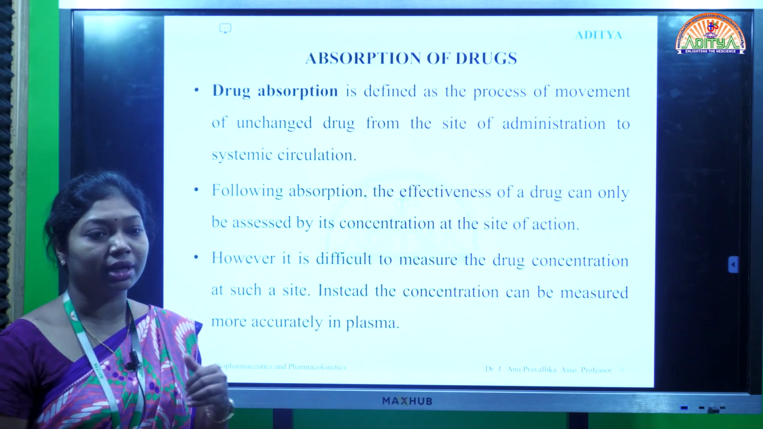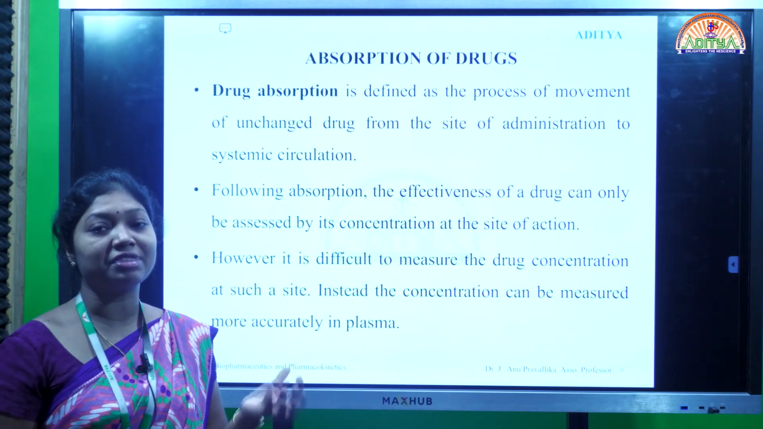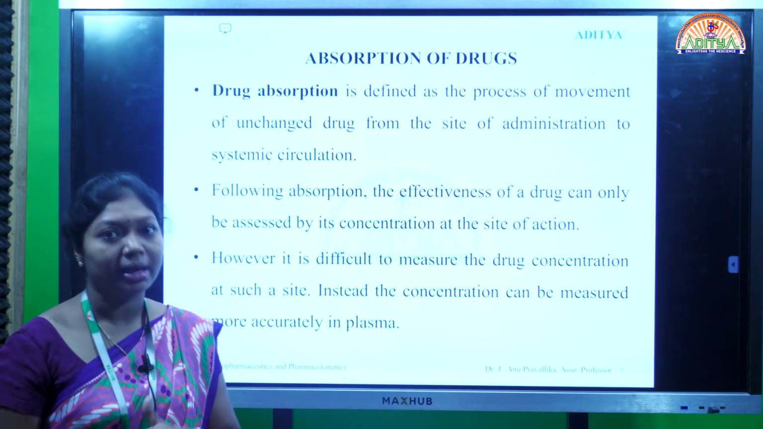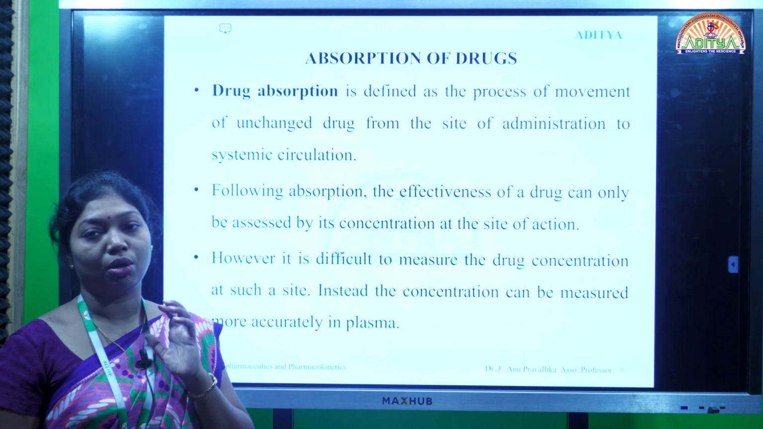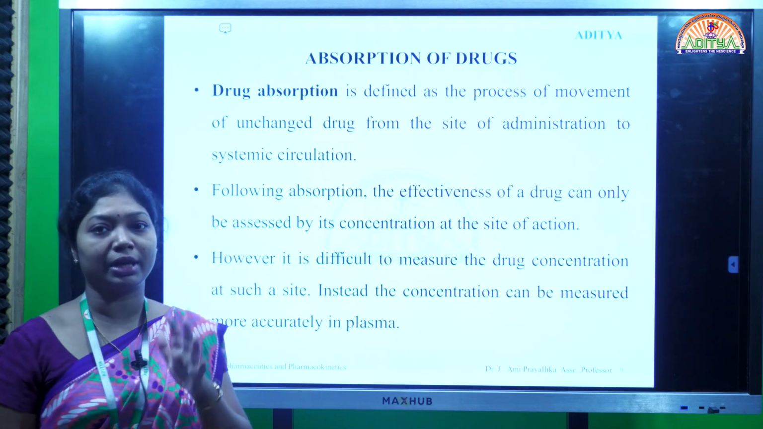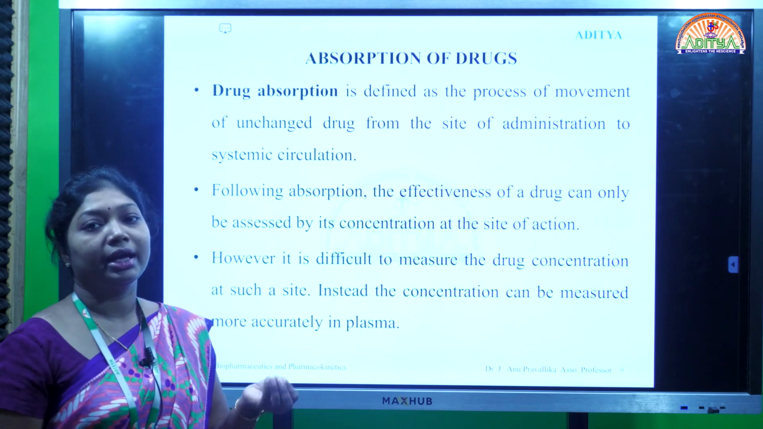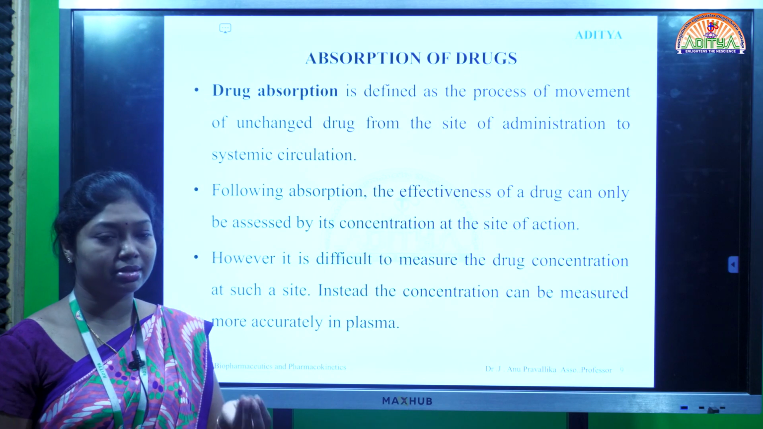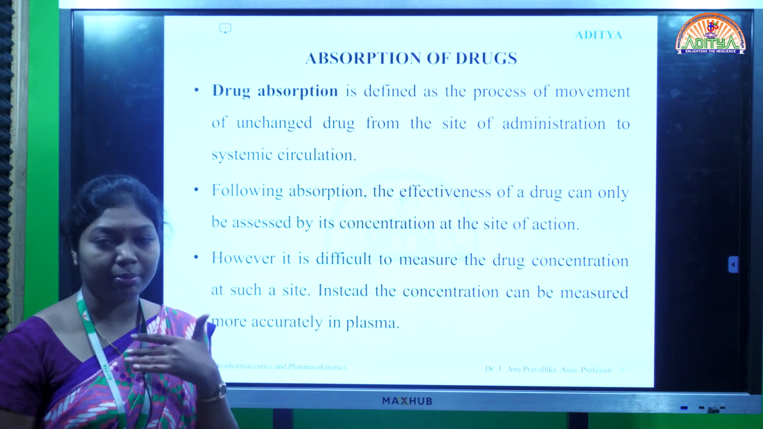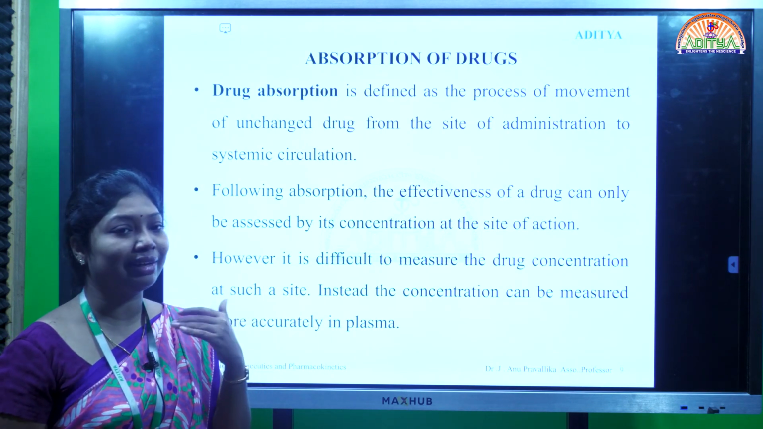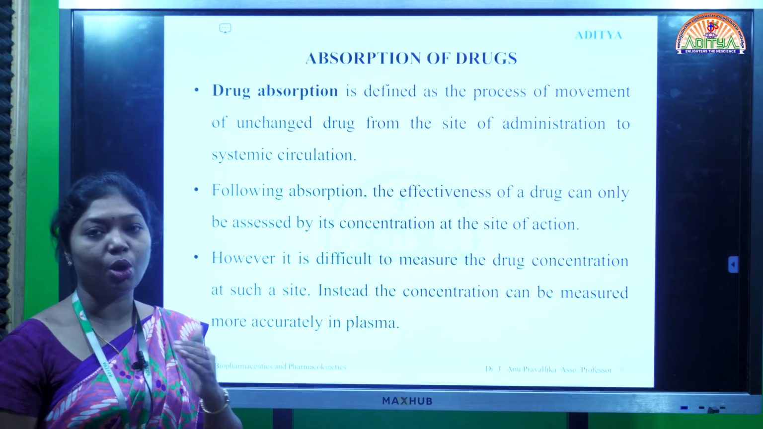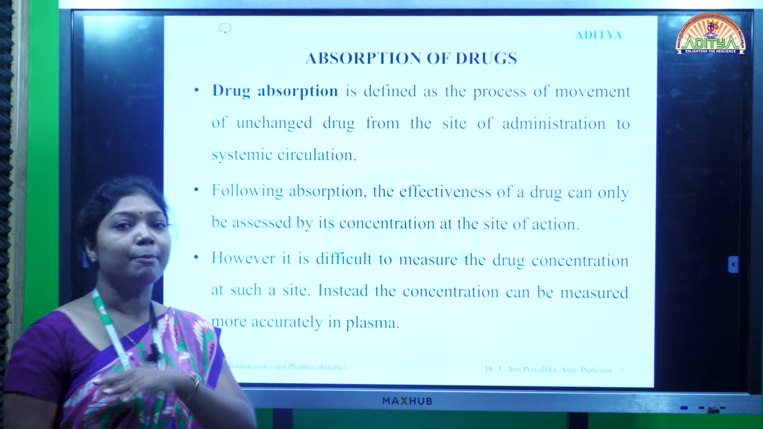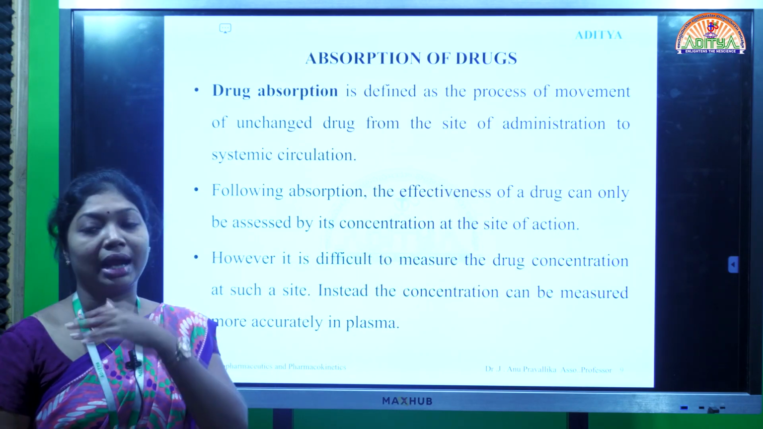If it wants to show the effect, first of all it should reach the systemic circulation by crossing all the biological membranes. Here the absorption term is very important. If the drug is administered through extravascular route, for example, if I am taking a tablet through our mouth, what will happen? First of all, it reaches the gastrointestinal tract by crossing all the biological membranes. From the gastrointestinal tract, it will pass to all the organs and tissues.